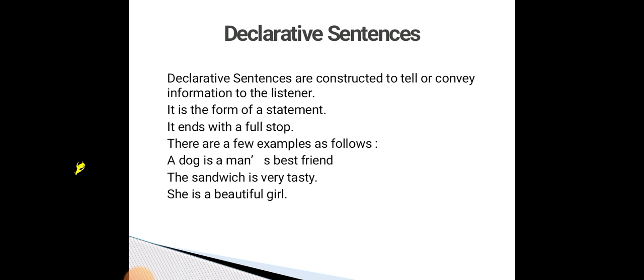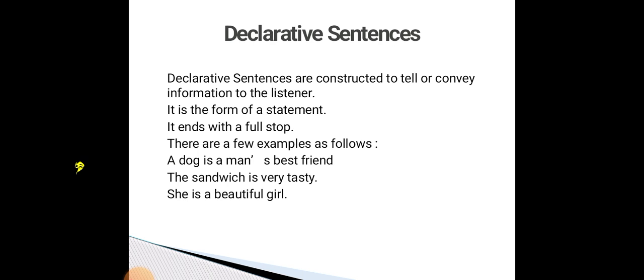A few examples follow. There are two main points in a declarative sentence. The first one, you have to remember, is that it is the form of a statement. The second point is that it ends with a full stop. In that, a few examples are given below. The first one is a dog is man's best friend. In this sentence, it tells the information that the dog is the best friend for man.